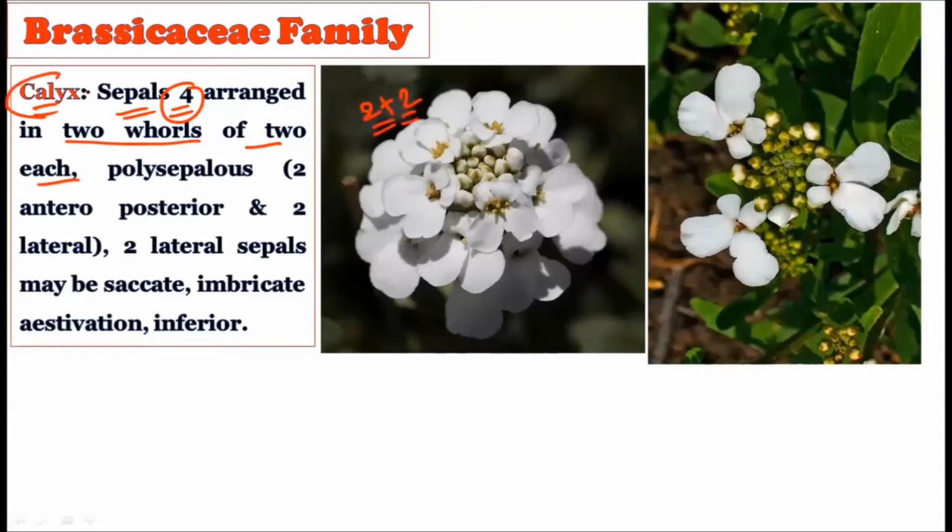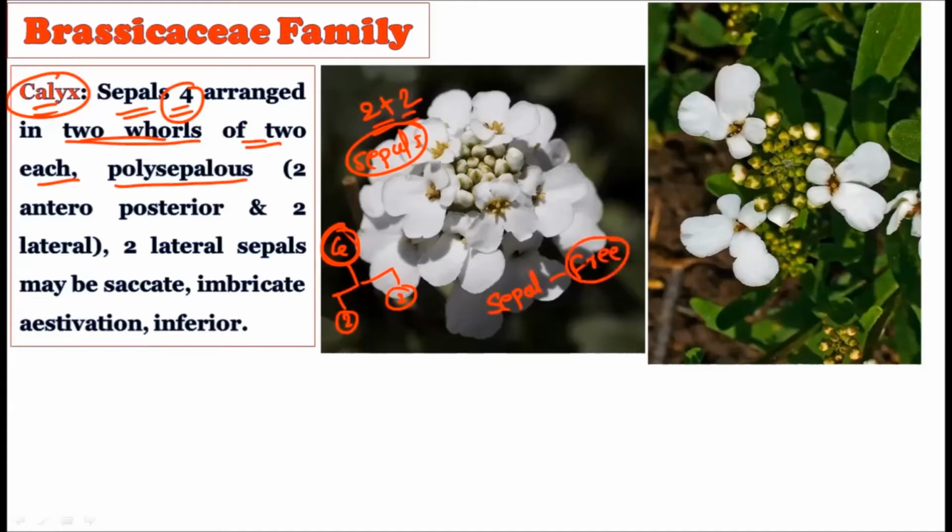How is the calyx there, or how are the sepals there? The individual members of the calyx are called sepals. So the sepals are generally four in number. Generally it can vary, but the Brassicaceae family generally shows four sepals, and these are divided into two whorls, each containing two sepals. It is polysepalous in nature. Polysepalous literally means the sepals are free from one another, not fused with one another.